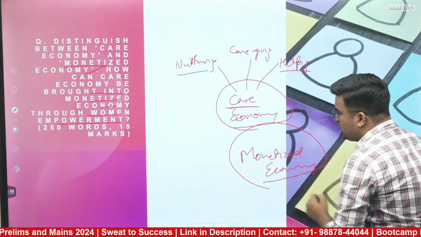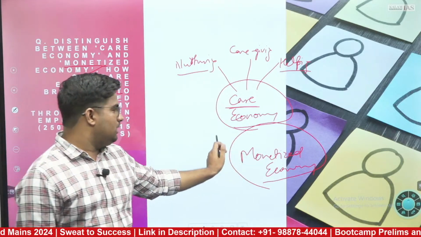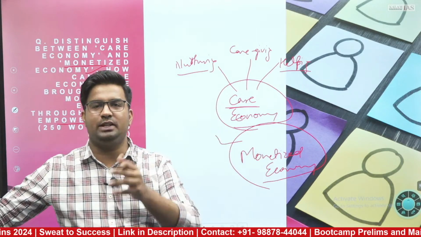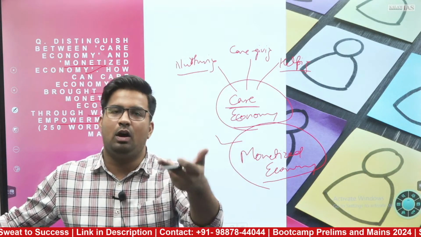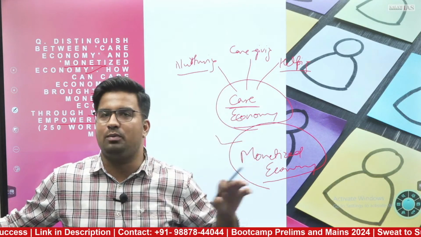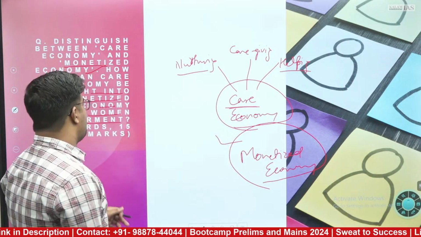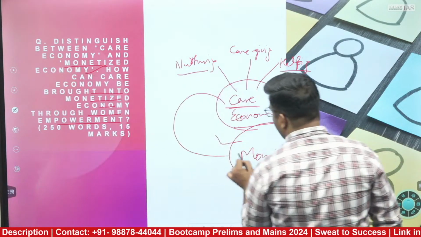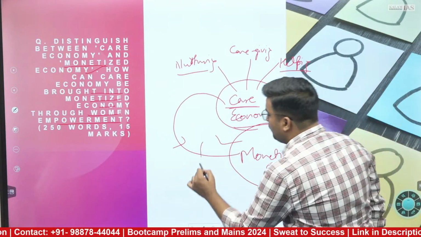Furthermore, the another aspect they have asked, monetized economy. So the formal economy where we see the production of goods and services is nothing but monetized economy, where every activity is paid. But largely in care economy, either it is unpaid or underpaid. So you need to distinguish between care economy and monetized economy first of all, and then further you need to talk about how this care economy can be integrated into monetized economy through women empowerment.